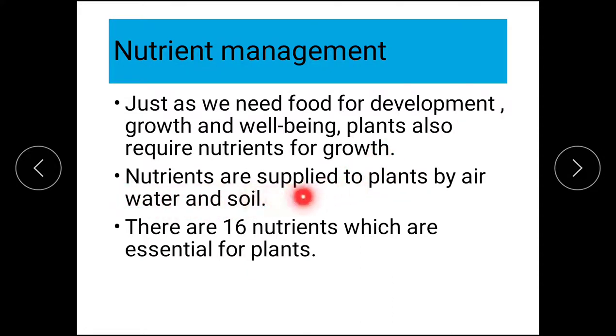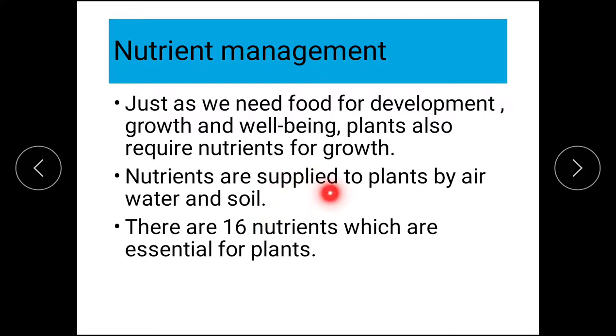Nutrients are supplied to plants by air, water and soil. See, just like we eat food, right? And take food with the help of our hand, we can do that on our own. Plants cannot do that on their own. So they are to be supplied nutrients.